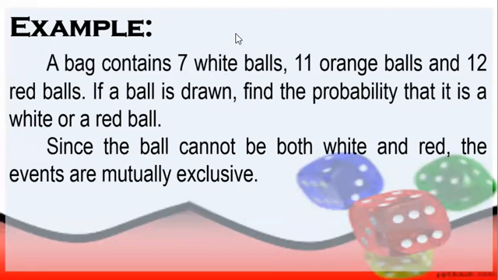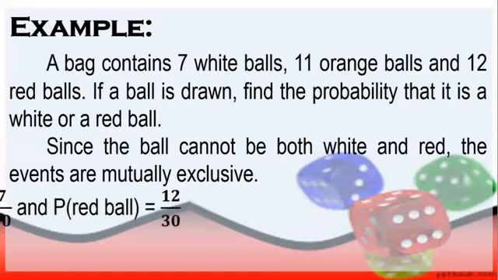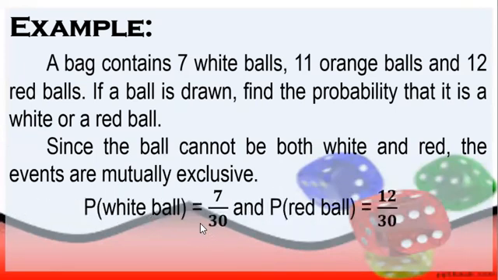So i-add lang po natin lahat ng bilang ng bola na meron tayo dun sa bag. So we have 7 plus 11 plus 12 will give us an answer of 30. So ibig sabihin, for the probability of white ball, the answer will be 7 over 30. 7 since there are 7 balls and 30 since there are 30 balls all in all in the bag.